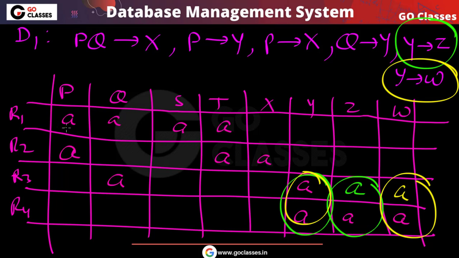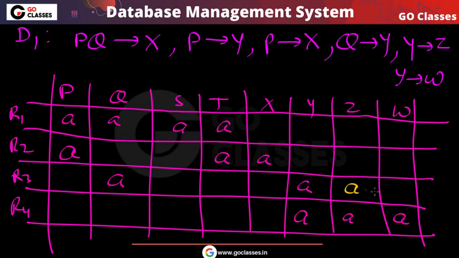Now let's do this. So this is what we got here. We got an a here, we got an a here. So these are the two entries we got. Now what else can we do?